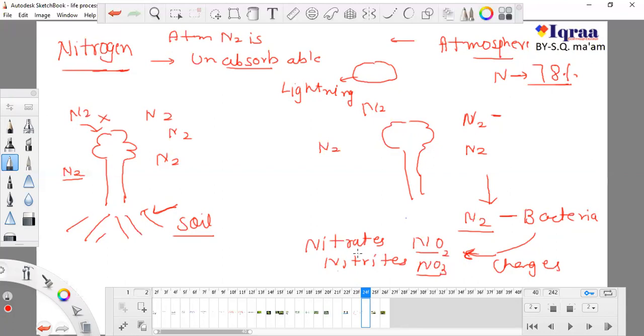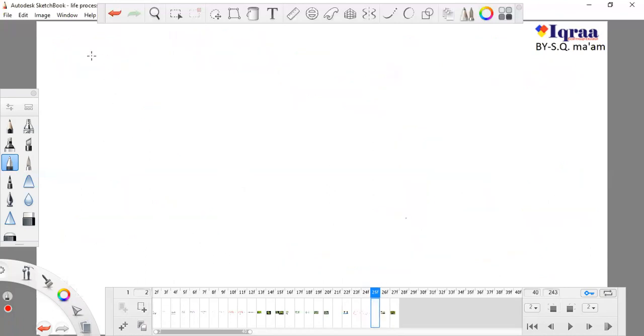So this is how it happens, and now this form is absorbed by the plant. These nitrates and nitrites are present in soil, and some bacteria change the atmospheric nitrogen, so this is acceptable by the plant now. So this is how a plant accepts nitrogen. A plant doesn't accept nitrogen directly from the atmosphere, it accepts nitrogen only from soil.